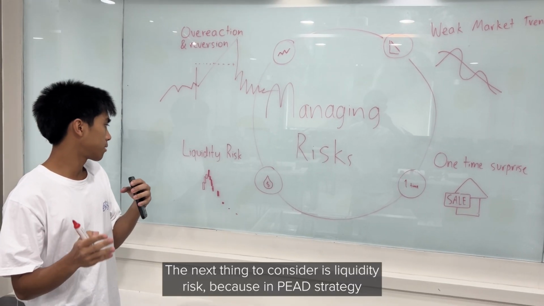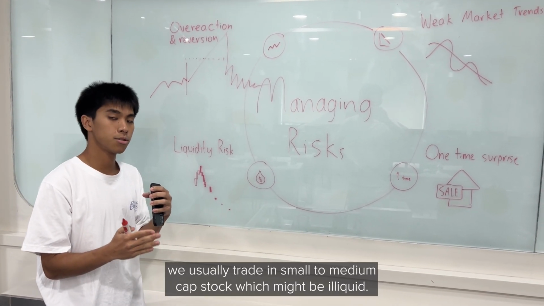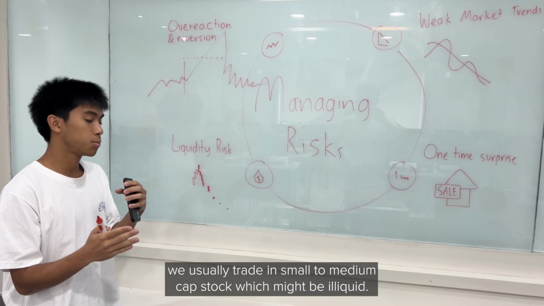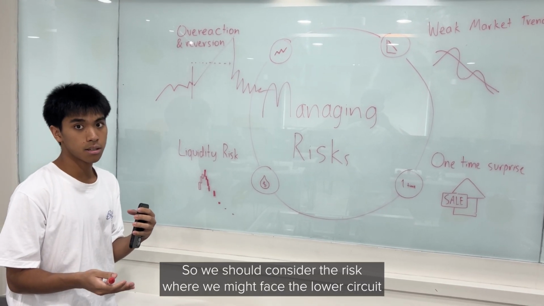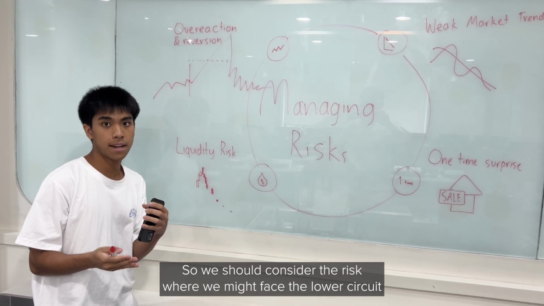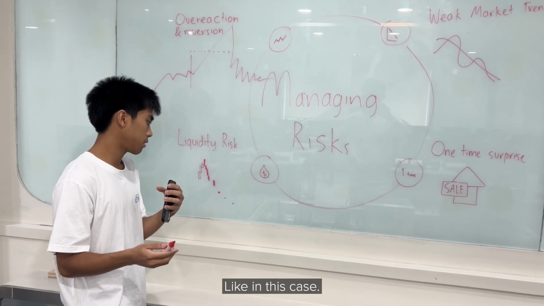The next thing to consider is liquidity risk. Because in the PEAD strategy, we usually trade in small to medium cap stocks, which might be illiquid. So we should consider the risk where we might face the lower circuit, where we might not be able to sell further, like in this case.